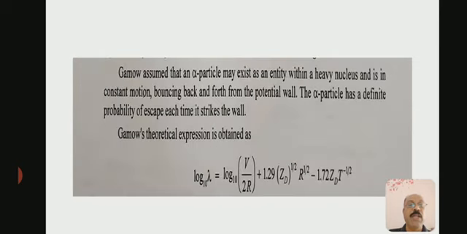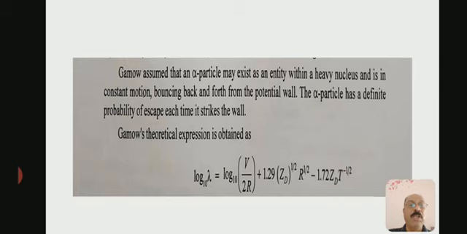Gamow assumed that an alpha particle may exist as an entity within a heavy nucleus and is in constant motion, bouncing back and forth from the potential wall. The alpha particle has a definite probability of escape each time it strikes the wall.